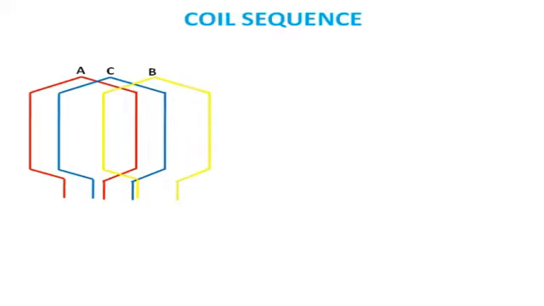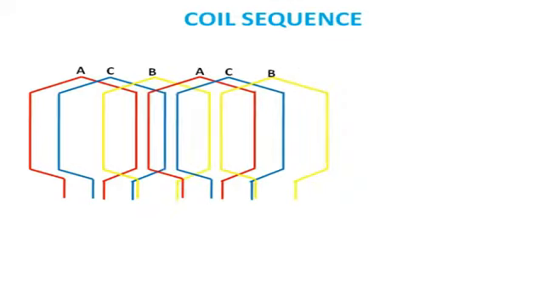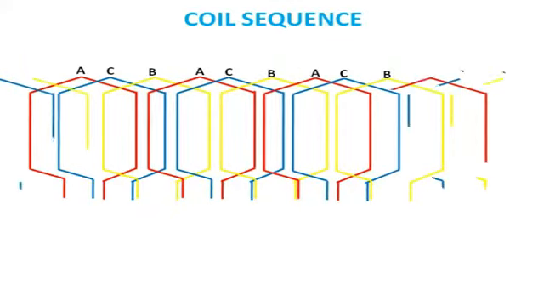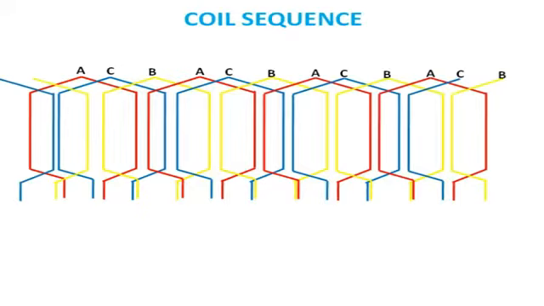After 120 degrees, coil B should come. So that's why in the middle the position is for C and B. This sequence is maintained while placing coils in the motor. You can see ACB, then again ACB, then ACB, and finally ACB.